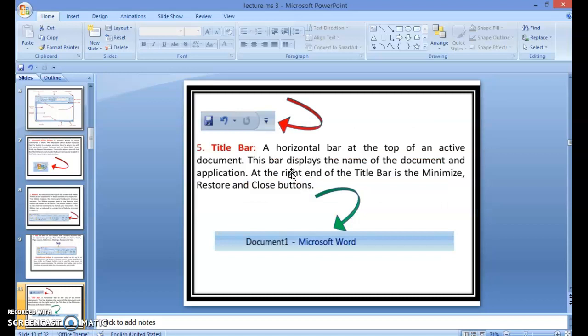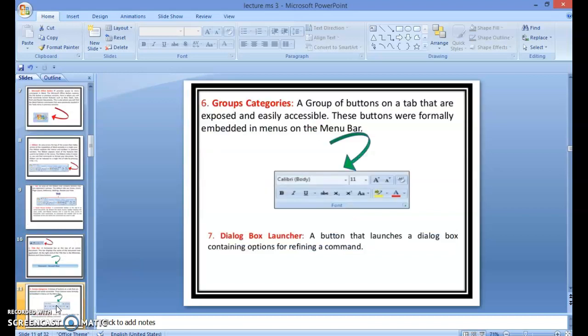This is your title bar, a horizontal bar at the top of an active document. This bar displays the name of the document and application. At the right end of the title bar are the minimize, restore, and close buttons. Then group categories.